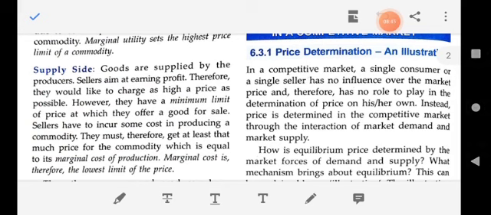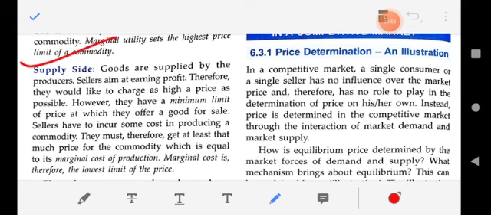So the supply side is affected by the producer, because the producers who are supplying the goods for earning profit always try to charge the maximum price of the goods.